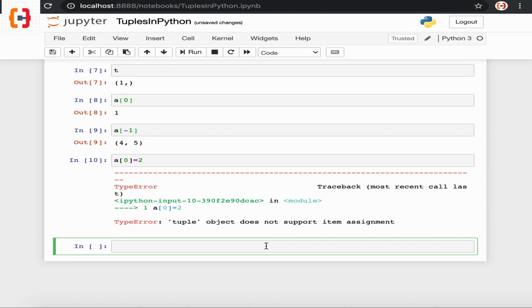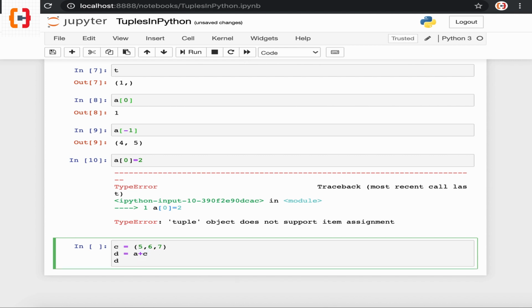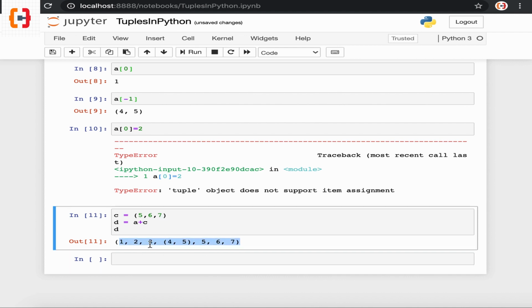Let's try to understand this with an example. Let's create a tuple c and initialize it with the values 5, 6 and 7. Now we will add tuples a and c. To add them, we can simply use the arithmetic addition operation and print the variable d. If we execute this command, we can see tuples a and c are added and the result is assigned to the new variable d. This way we can modify an existing tuple. Basically, we can concatenate two different tuples.